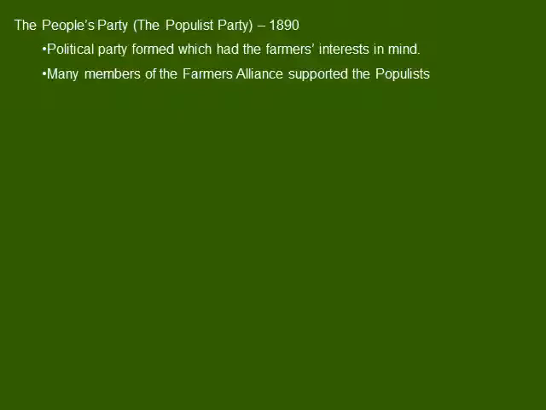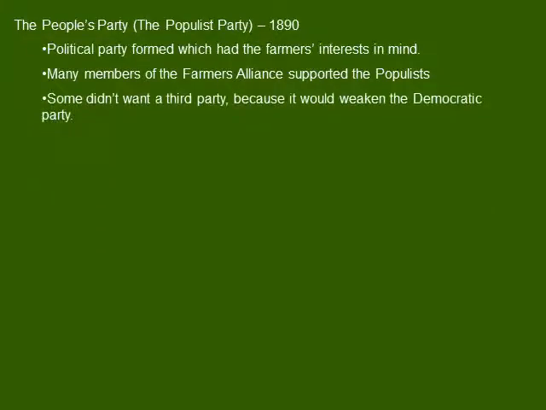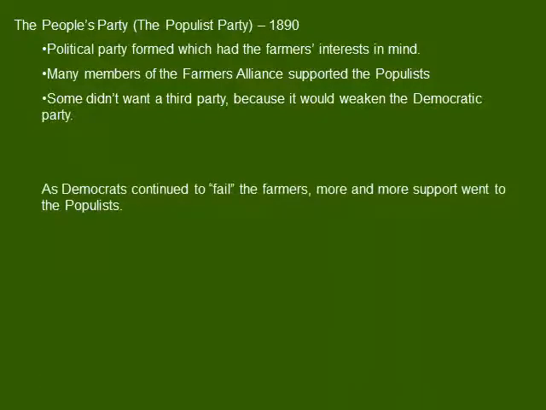There's a lot of carryover between those other organizations. Farmers Alliance members are going to support the populists. Those definitely are connected. But importantly, some people look at this as a problem. They think if we're going to be putting our support behind new third-party candidates, then the people we normally would vote for, one of the two major parties, and they traditionally supported the Democrats, will get fewer votes. But as more Democrats continue to fail the farmers, more and more support goes to the populists.